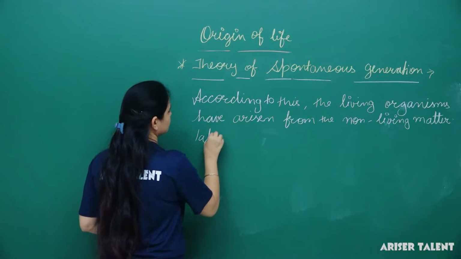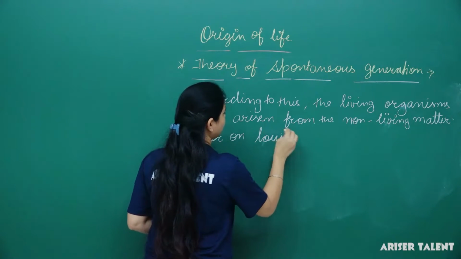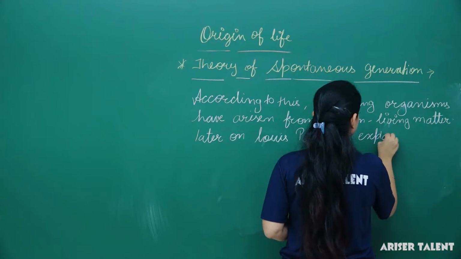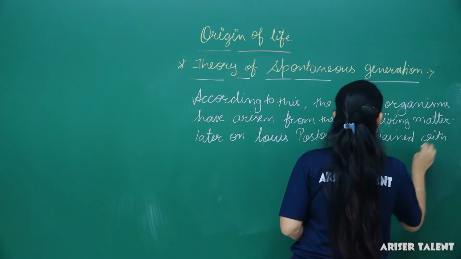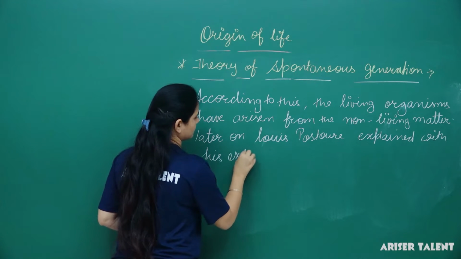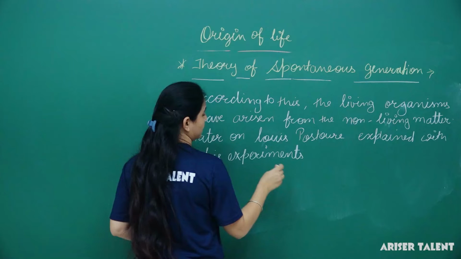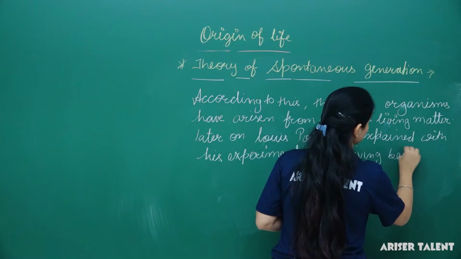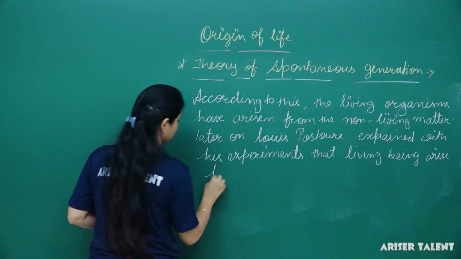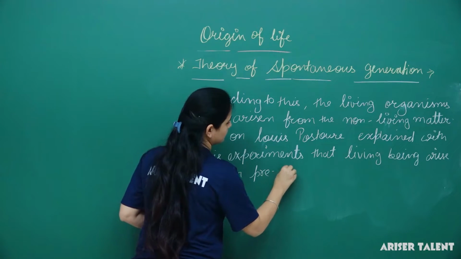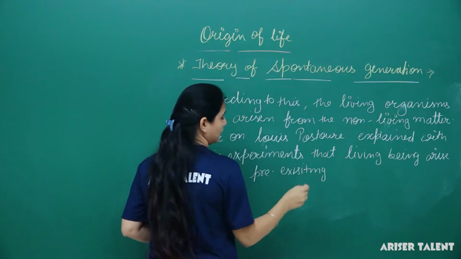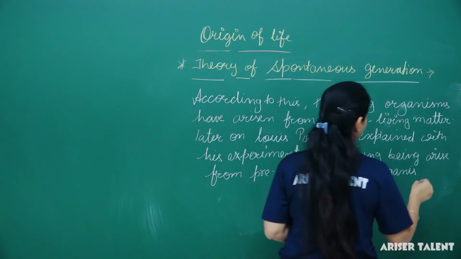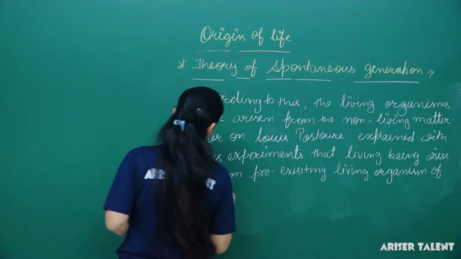Later on, Louis Pasteur explained with his experiments that living beings arise from pre-existing living organisms of its species only, living organisms of its type.